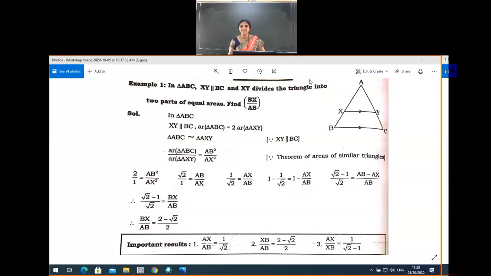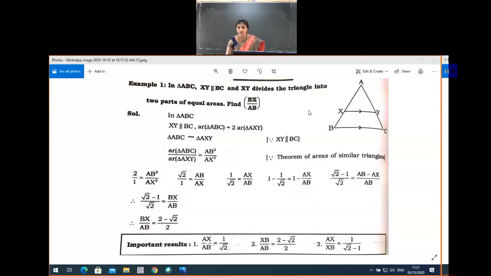See, just now we discussed one theorem, that is areas of similar triangles. The areas of similar triangles are proportional to the squares of the corresponding sides. So today we learned one new property, that is areas of similar triangles are proportional to the squares of the corresponding sides. Now we have to use that concept and work out a few problems. Two problems we'll discuss. Then one exercise related to that, we have to take it as homework. That we will discuss in the next class.